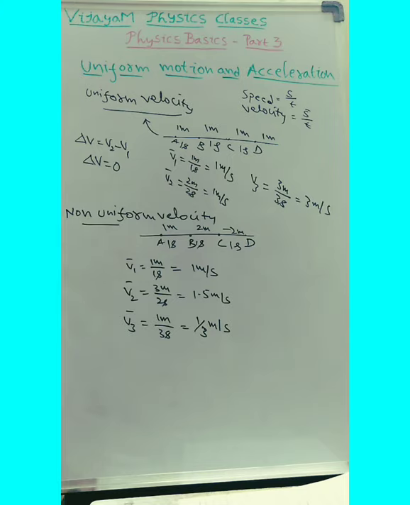So in each instant, what is the observation here? It is moving with non-uniform velocity. Means what? Unequal displacements in equal intervals of time.